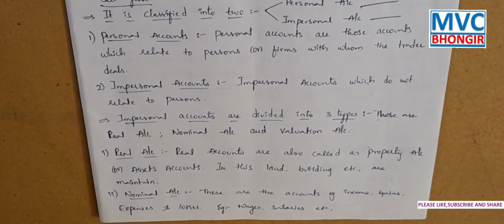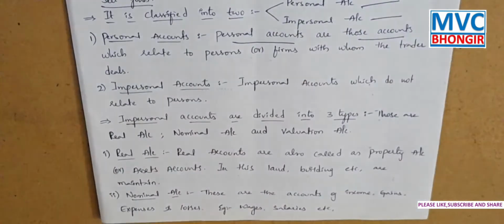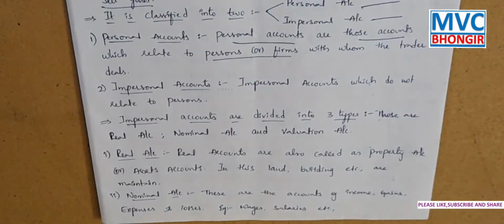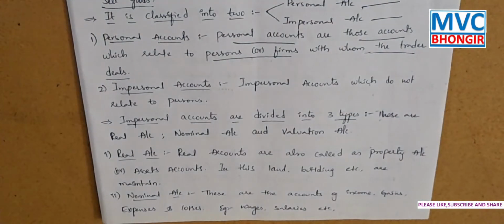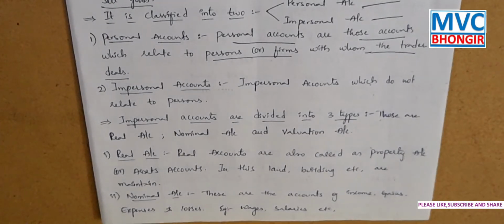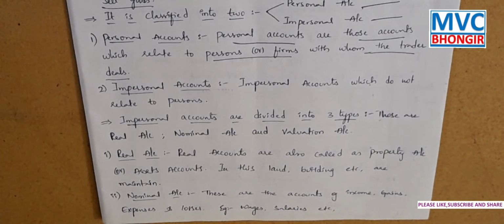Okay, the personal accounts are those accounts which relate to persons or firms with whom the trader deals. As examples, we can say customers, suppliers, money lenders, banks and owners, that is, the proprietor. A business may have many credit transactions with these persons or firms. A separate account is to be prepared for each of them.